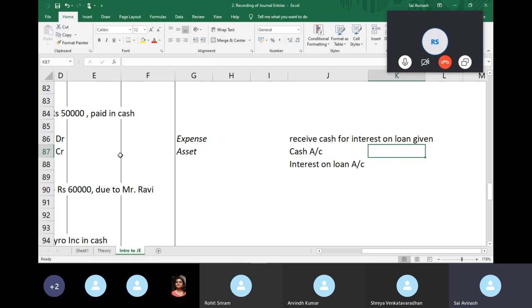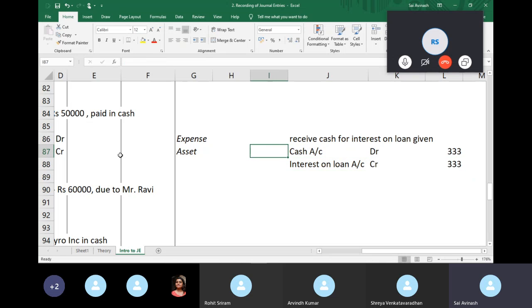So I receive cash, my cash increases, I debit, and interest on loan is an income, right? Because I'm giving a loan and they're paying me interest for the loan I have given to them. So income, when income increases, I'm earning income, it increases, so I credit and say some value, just for example. So when the cash increases, you know that you've made some sort of benefit for the business. But the cash account does not affect the profit. It's the interest account that affects the profit.